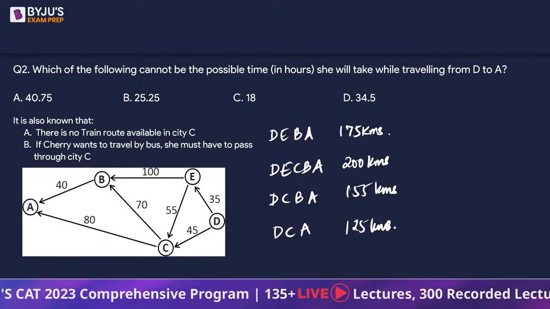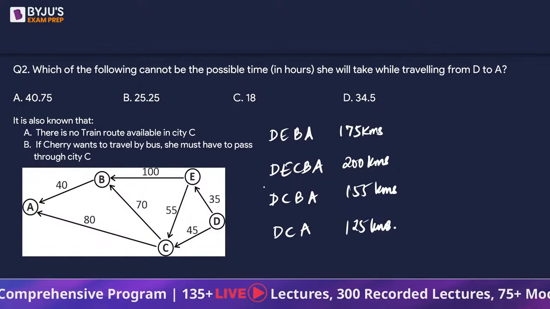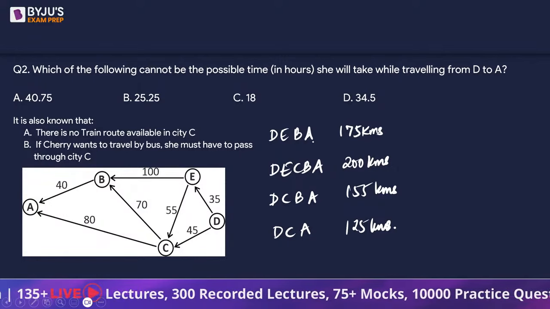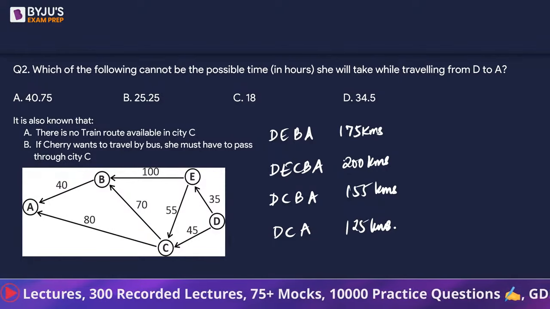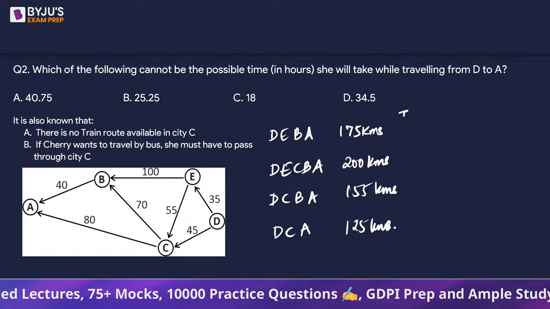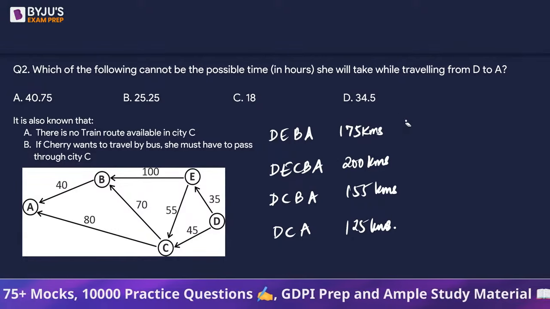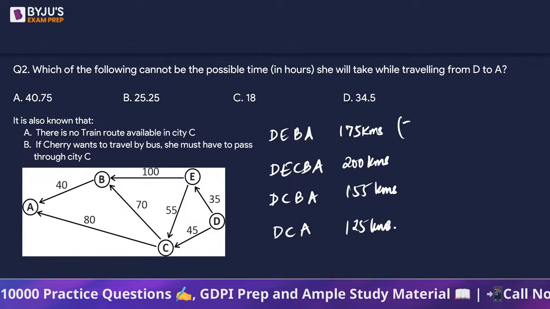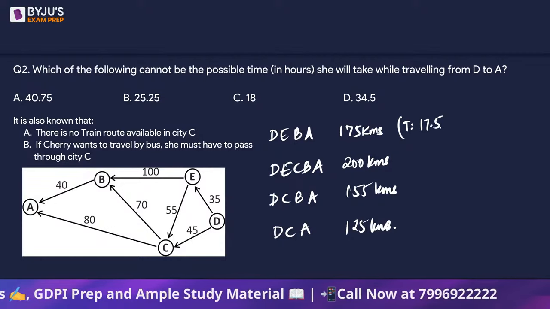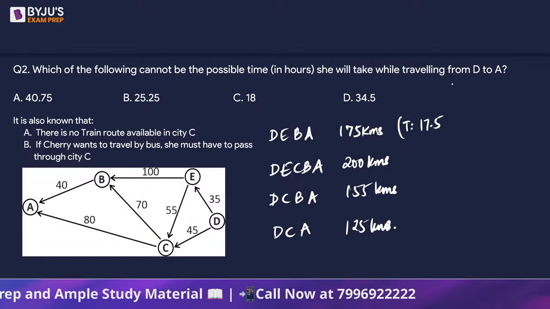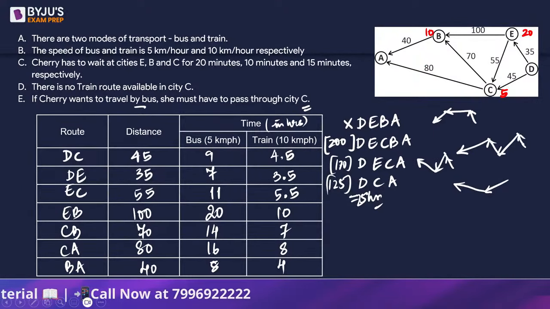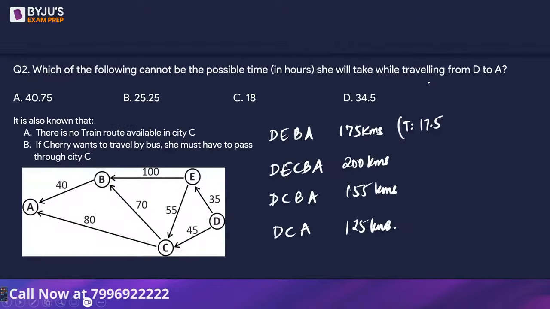So if we look at DEBA, if it was supposed to be taken only by bus, it's not possible. Can it take the train? Yes, it can take the train. If it takes the entire journey by train, it is going to move at the speed of 10 kilometers per hour. So it's going to take 175 by 10, which is 17.5 hours. Plus, there is going to be another, it was how many minutes? 20 minutes at E and 10 minutes at B.